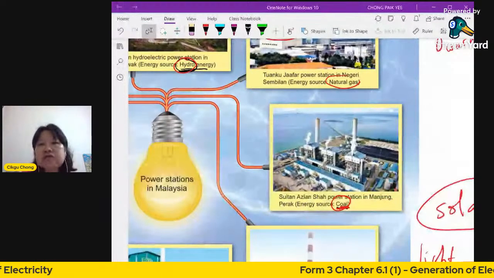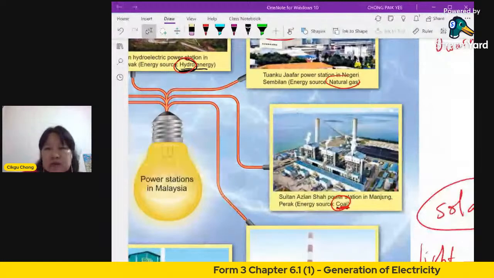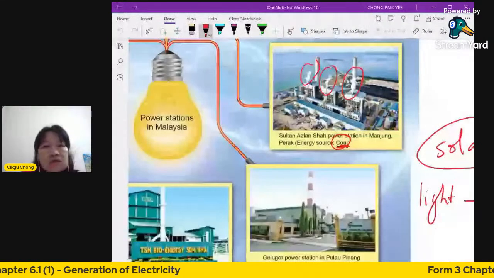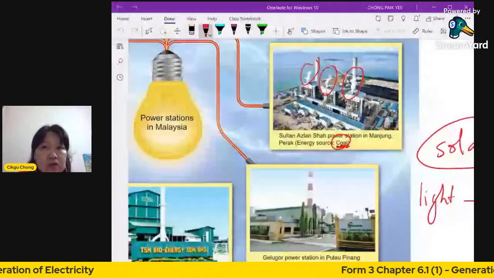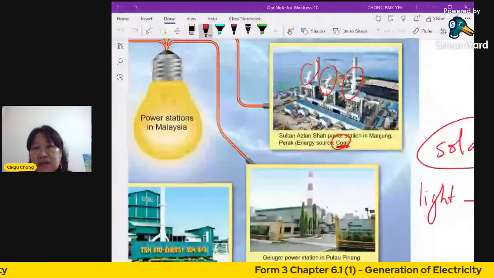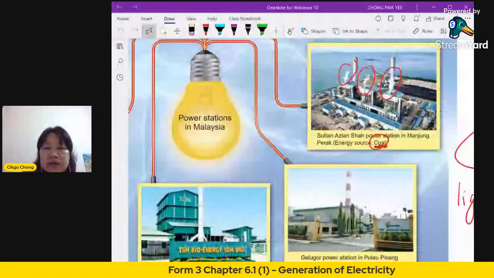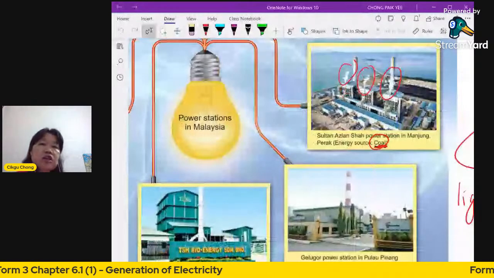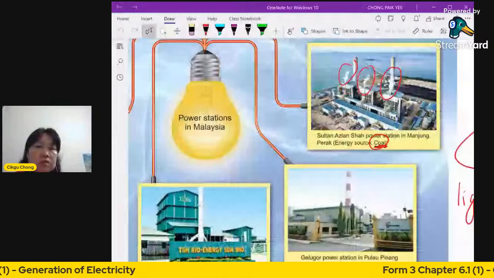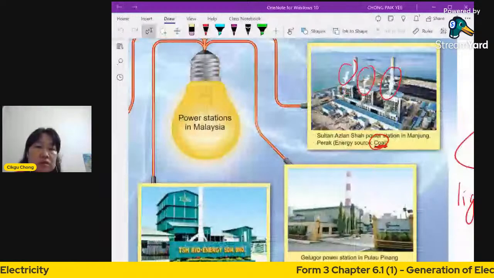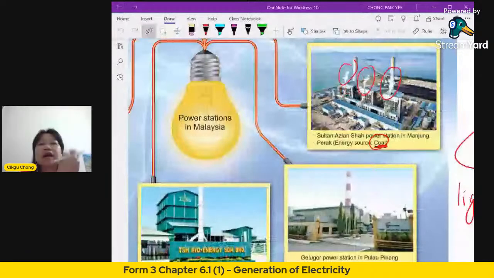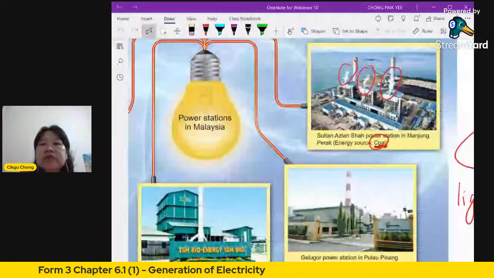So this is another one. When you burn something, you will get a lot of smoke. This is again not good, because it is non-renewable and it produces a lot of smoke. Here, diesel also you have to burn, because this is a non-renewable energy resource. So you burn it first, and then only get the power from it to turn other things, maybe to turn the generator to produce electricity.